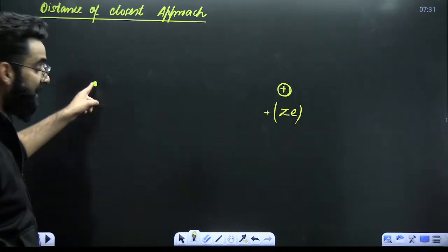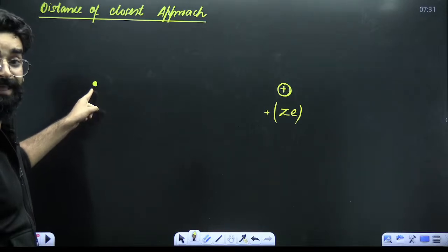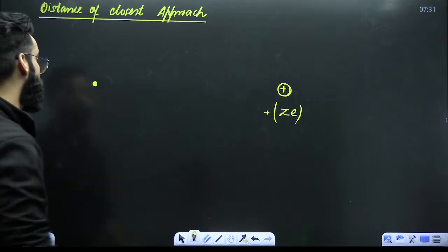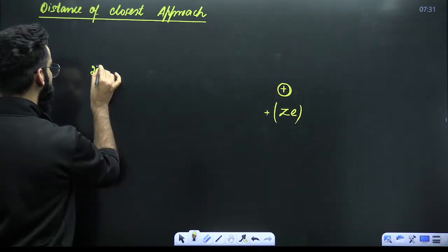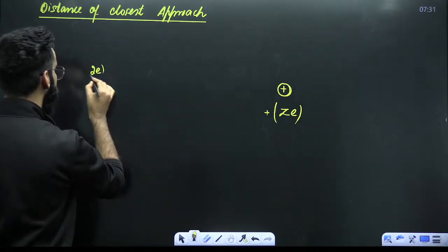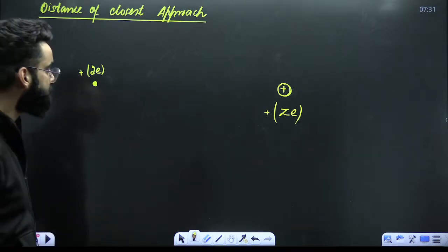Now imagine here you have got the alpha particle. In the alpha particle, there are two protons, no electrons. One proton carries the charge e, so two protons carry the charge 2 times e. This is the charge on the alpha particle, 2e.